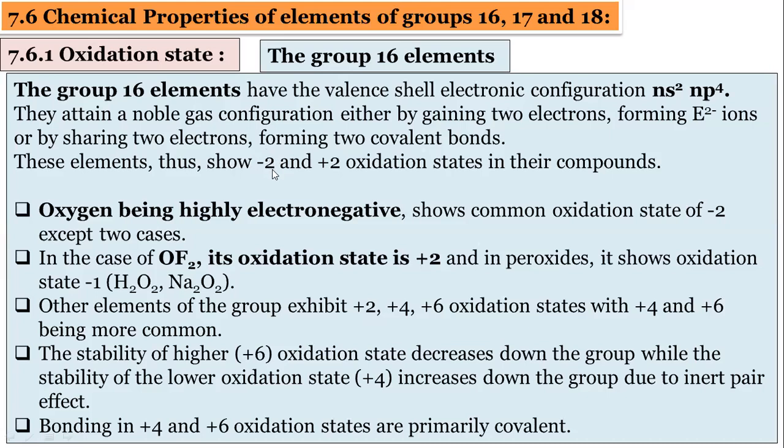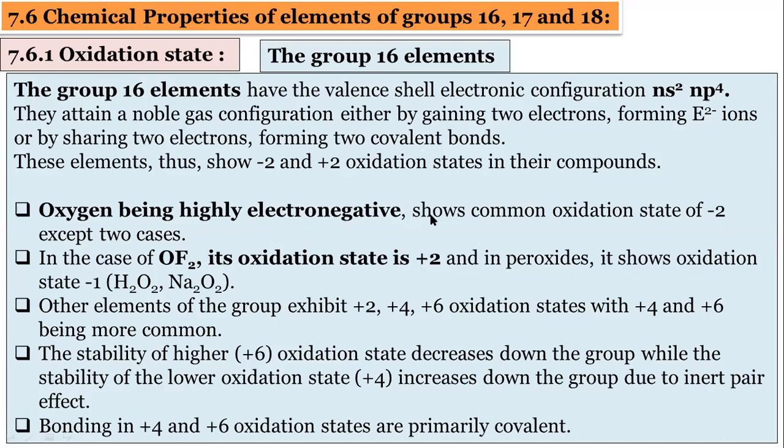So -2 is the general oxidation state of oxygen, and +2 oxidation state is possible, talking about oxygen only, in only one case, that is OF2. Oxygen being highly electronegative, it has a tendency to accept electrons, remember.